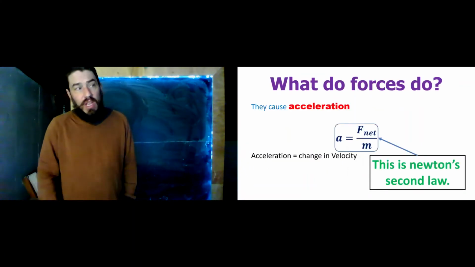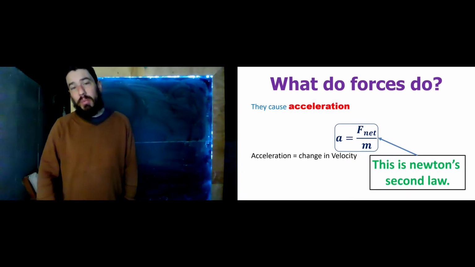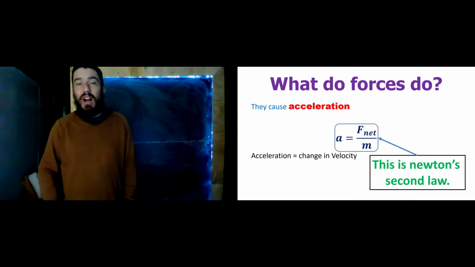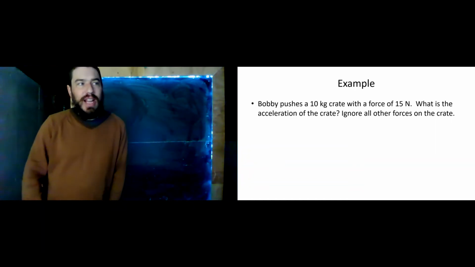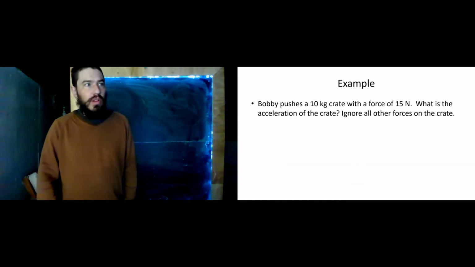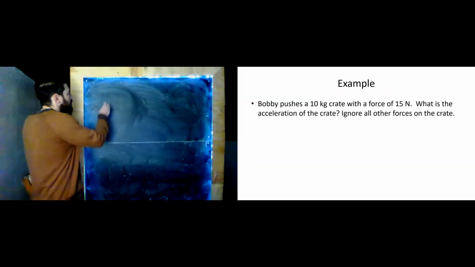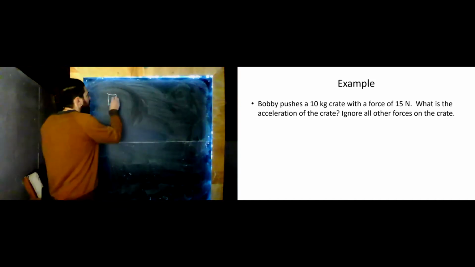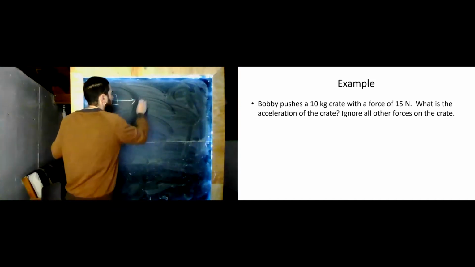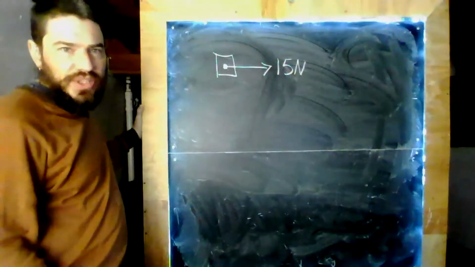Looking back at this slide, we could say that acceleration is proportional to the total force and inversely proportional to the mass. It's a cause and effect relationship. Let's do an example. Bobby pushes a 10-kilogram crate with a force of 15 newtons. What is the acceleration of the crate? Ignore all other forces on the crate. All right, let's do a quick sketch. Here's my crate, and we have Bobby pushing this with a force of 15 newtons.